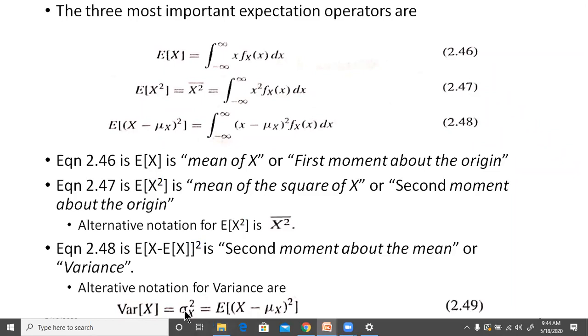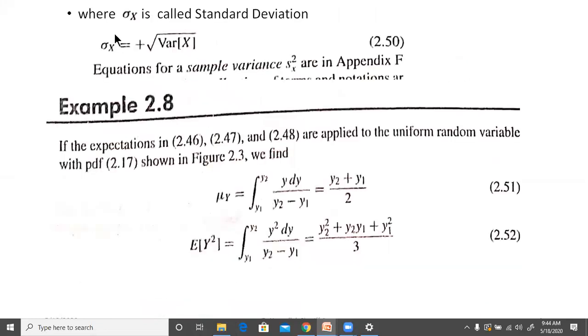So here we are using sigma_x square, where sigma_x is the standard deviation, right? And it's always positive. We generally write sigma_x as plus the root of the variance of x. It cannot be negative. So equations for the sample S_x square are given in Appendix F for different distributions. So let us take some examples.